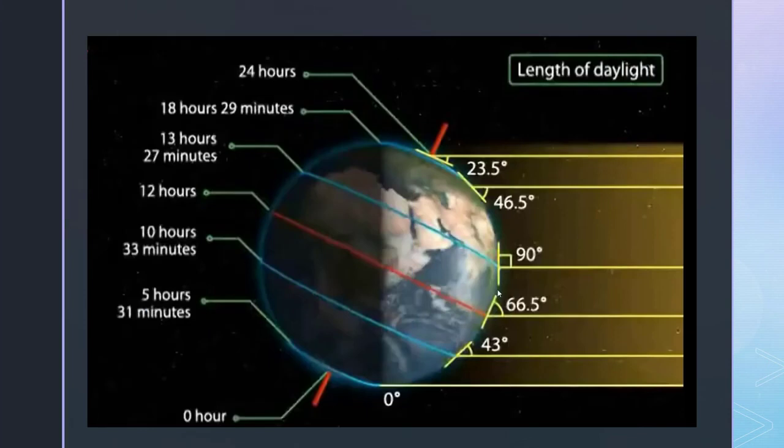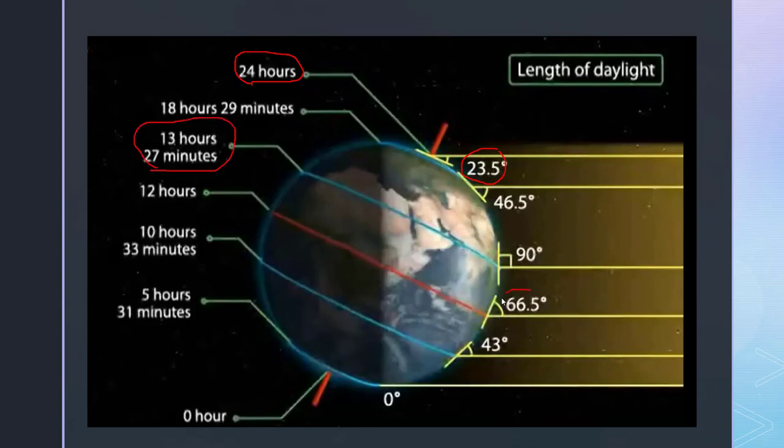Here on this image you can see, here the light falls at a 90-degree angle. Here the sunlight falls at 46.5 degrees. Here 23.5 degrees. So here you can see this area is towards the Sun, and here where the light falls at 23.5 degrees, the day will be of 24 hours, while here the day will be of 13 hours and 17 minutes.